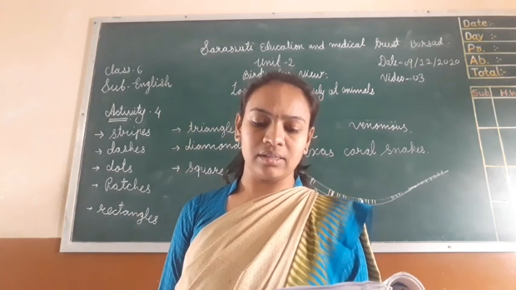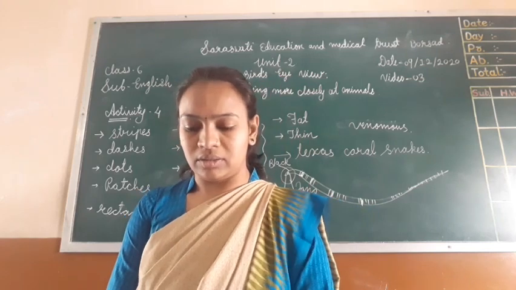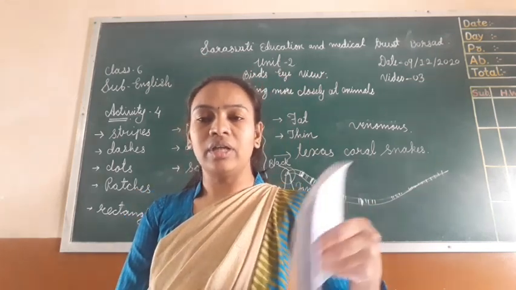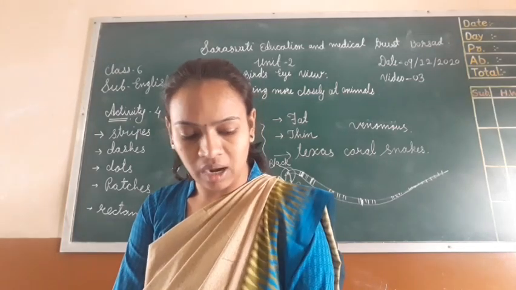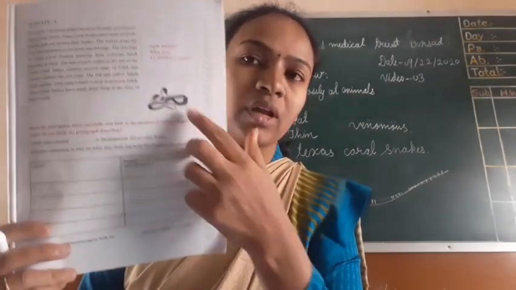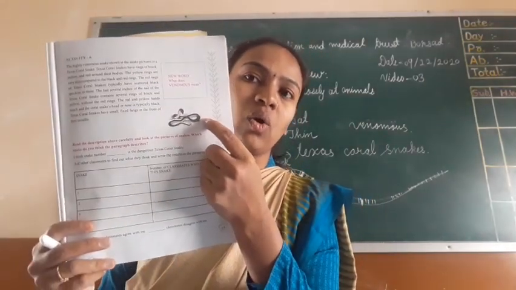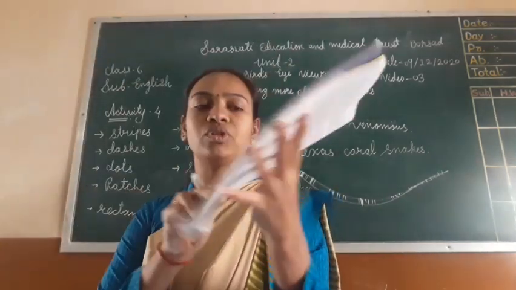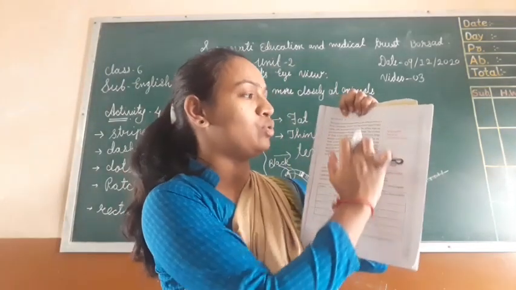Then give details in the last sentence. The tail is black and yellow in color. There is no red available. So this is activity number 6 about the Texas coral snakes. We have done just these portions.